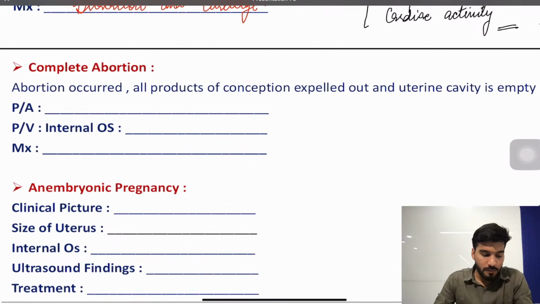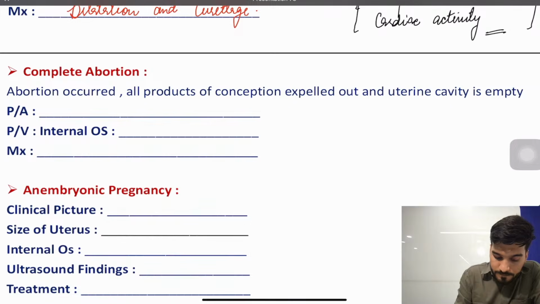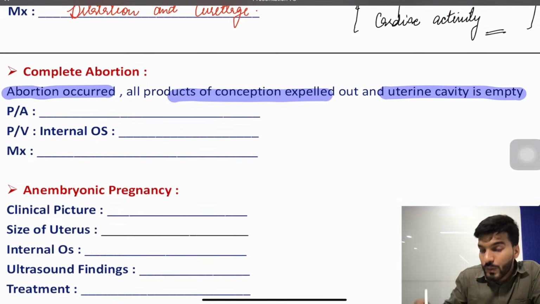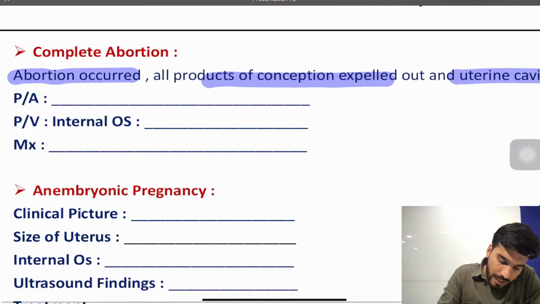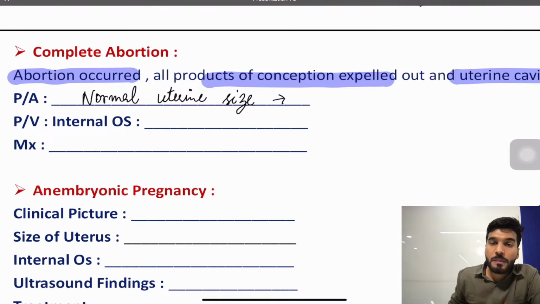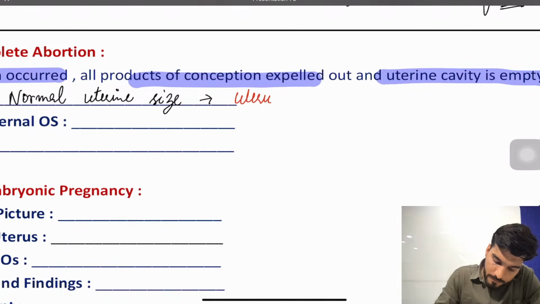Now complete abortion. What is complete abortion? Abortion occurred, all products of conception are expelled out and the uterine cavity is empty. So whatever was inside, it all came out. On per abdominal examination, there can be a normal uterine size, because the uterus is empty.